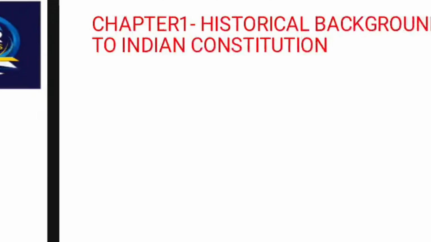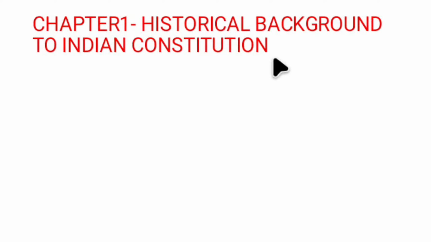So chapter 1, which is the historical background to the Indian Constitution, starts from Company Rule, which began in 1773 and lasts until 1858.